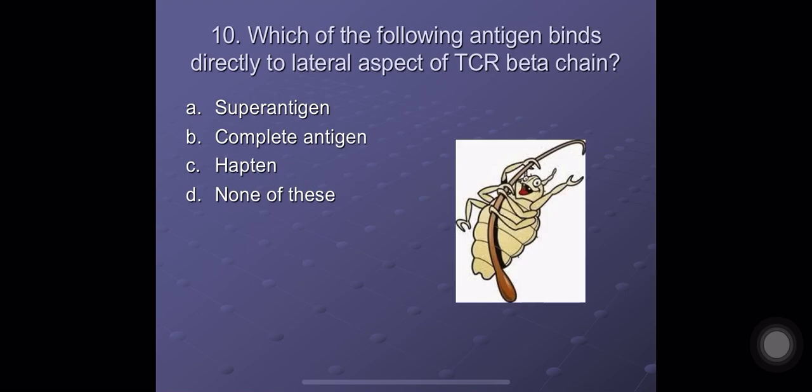Question number 10. Which of the following antigens binds directly to the lateral aspect of the TCR beta chain? A. Superantigen, B. Complete antigen, C. Hapten, and D. None of these. The correct answer here is A. Superantigens. Superantigens bind to the lateral aspect of the T cell receptor beta chain.